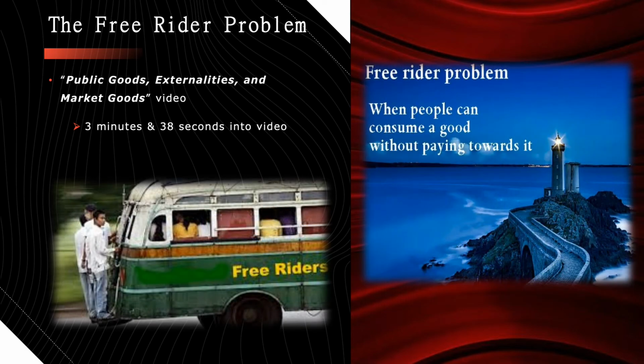The second concept that I picked from the lecture videos is called the free rider problem. In week 3's video lecture called Public Goods, Externalities, and Market Goods, at about 3 minutes and 38 seconds into the video, they talk about the meaning of the free rider problem. The free rider problem is an economic concept of market failure that happens when people are benefiting from the resources, goods, and services that they didn't pay for. The free rider problem is definitely a concept that most Americans are familiar with or understand.